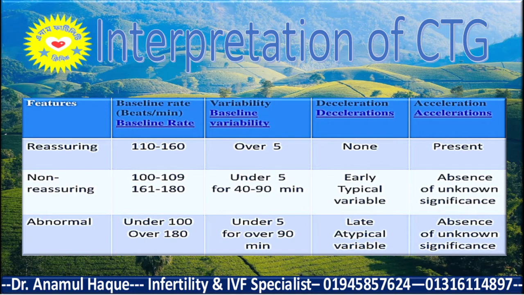But if one non-reassuring feature is present, like baseline bradycardia or tachycardia, reduced variability, early deceleration or typical variable deceleration but no acceleration, then it is called a non-reassuring CTG. And a CTG is called abnormal when the heart rate is below 100 or over 180 beats per minute, there is loss of variability, late deceleration or atypical variable deceleration, and no acceleration. That is called an abnormal CTG.